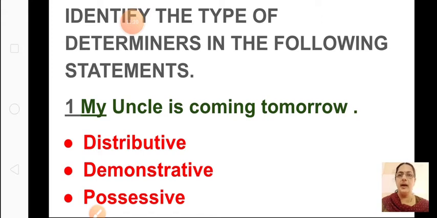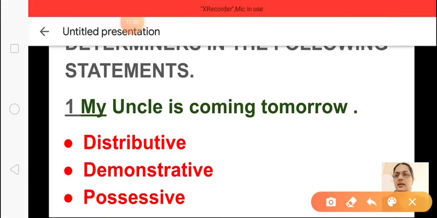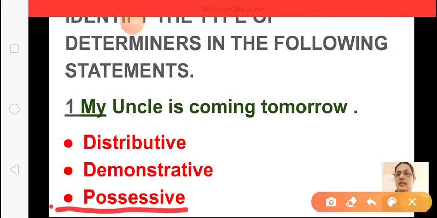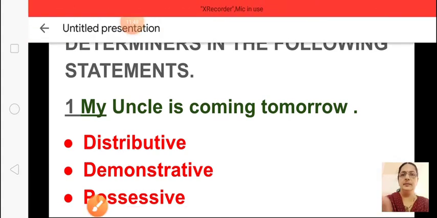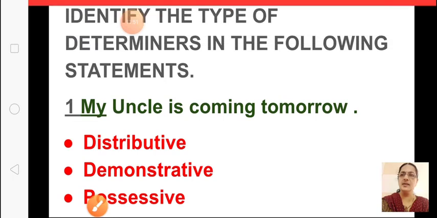What can it be? My uncle. So what can be the answer, children? My means what will be the answer? The answer is possessive determiners. So the answer will be possessive because of my. So it is possessive. Understood how to do? Okay. Shall we go to the next?